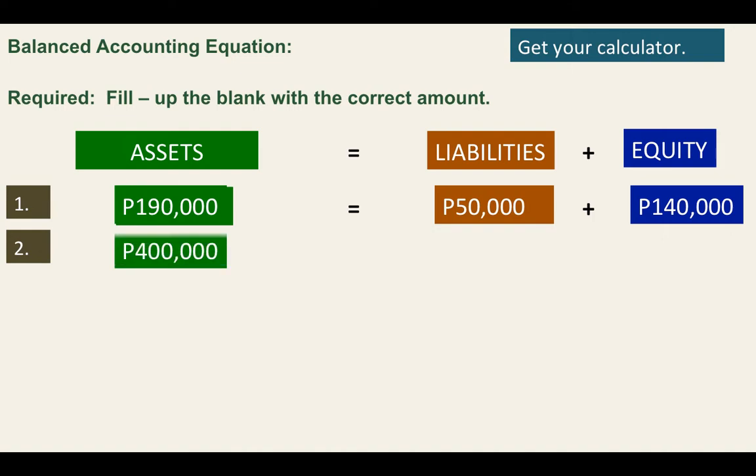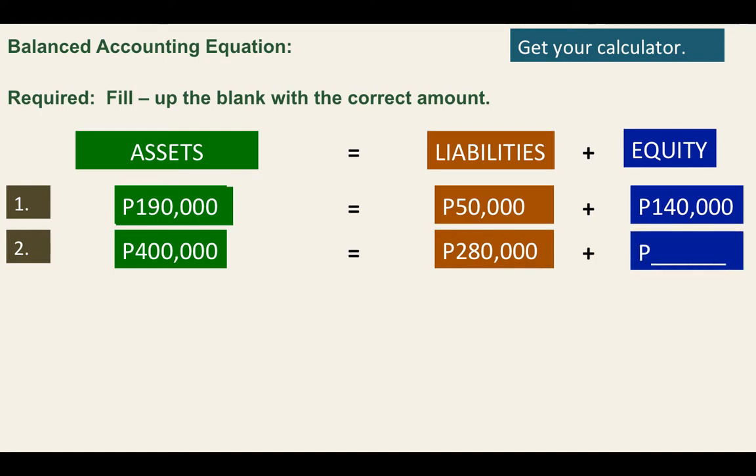So the second one, we have 400,000 of assets, and our liabilities is 280,000. How much is our equity? Okay, class, compute. Okay, you are right. It's 120,000.